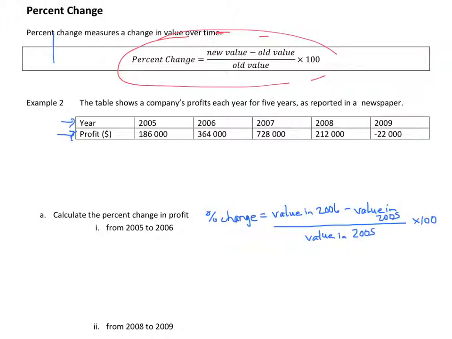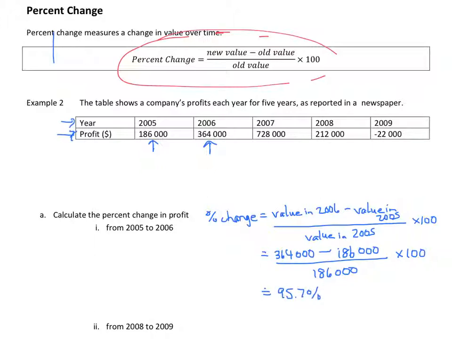So looking at our table, we can see the profit in 2006 was reported as $364,000, and in 2005 as $186,000. So divide by 186,000 times 100, which is equal to approximately 95.7%.